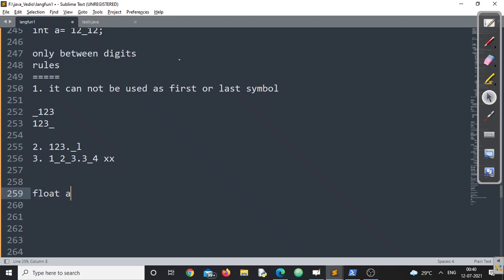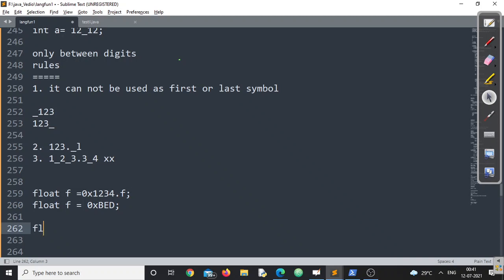I am writing float f is equal to 0x1234.123f. You need to check whether this is valid or invalid. Float f is equal to 0b... Make sure you check whether all these are valid or invalid.